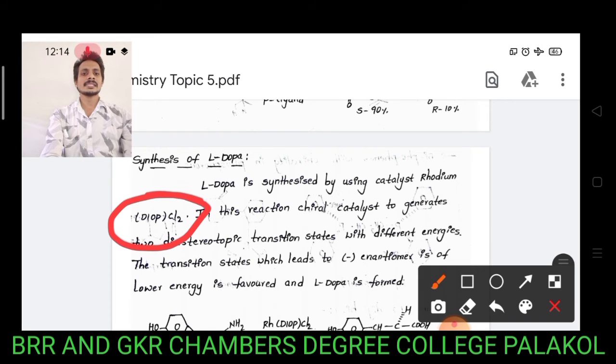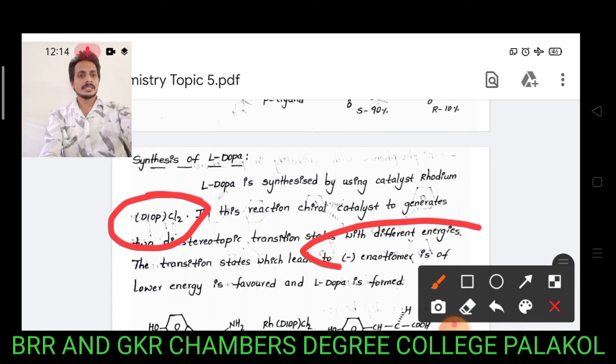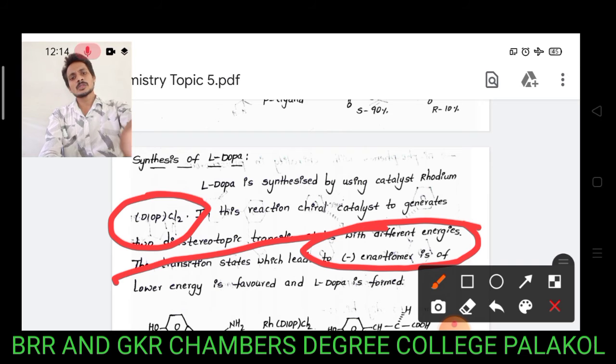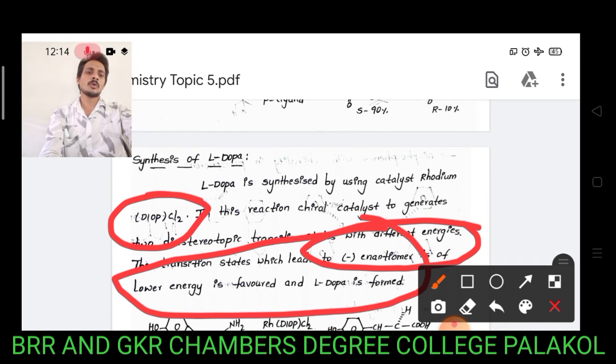The transition state which leads to the enantiomeric excess is lower in energy. That means the transition state having lower energy gives the major product, and the transition state having higher energy gives the minor product. So it gives two different transition states, and they produce unequal amounts of stereoisomers.